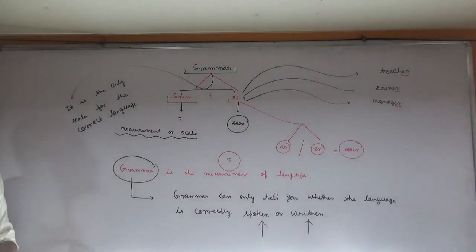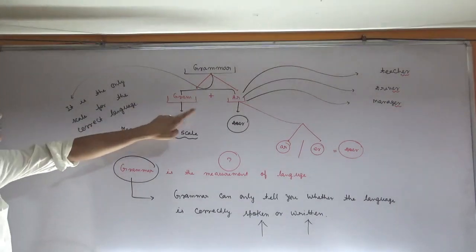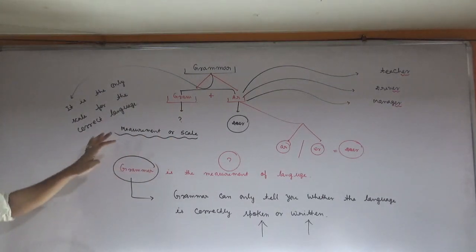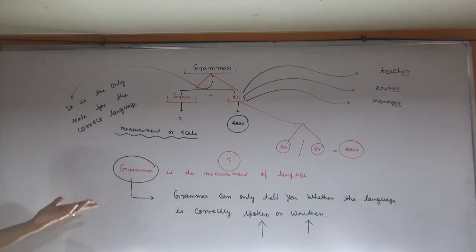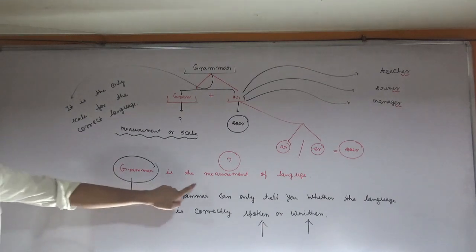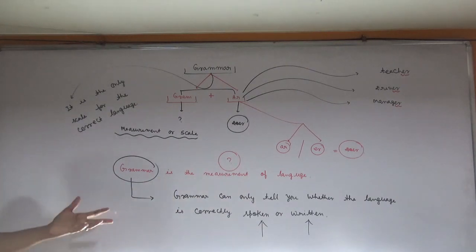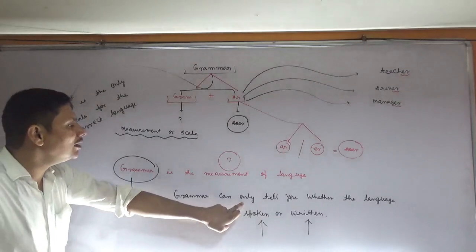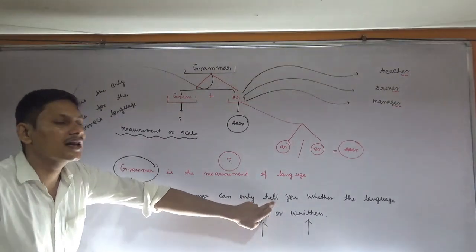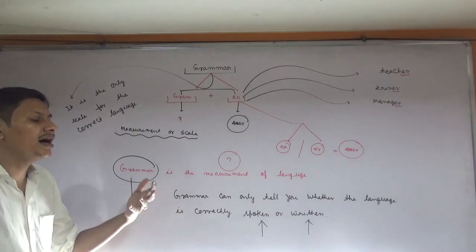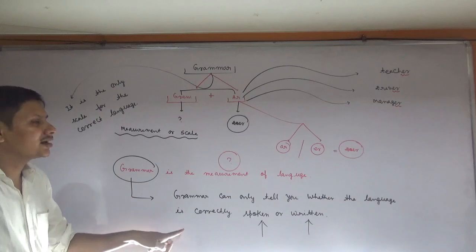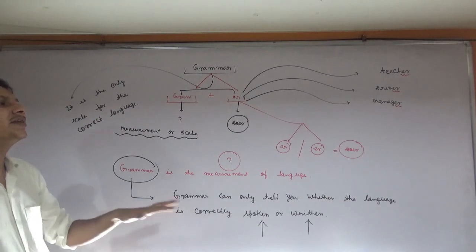Okay, boys, have you got the meaning of grammar? If you break the word grammar, gram means measurement or scale. First of all we have to know what is grammar. Grammar is the measurement of language. After that, what is the role of grammar? Grammar can only tell us whether the language that we are writing, that we are speaking, is correct or not. This is the role of grammar.